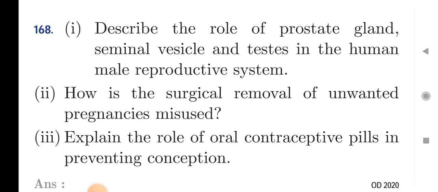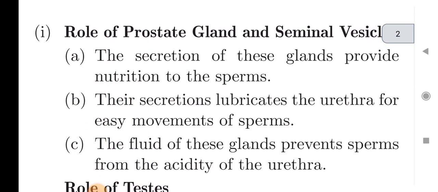So in this session there are some most important questions from your third chapter, that is how do organisms reproduce. This is most important session for your board exam. So start this session. First question is describe the role of prostate gland, seminal vesicle and testis in the human male reproductive system. So answer is role of prostate gland and seminal vesicle.